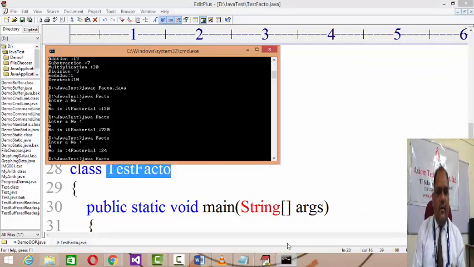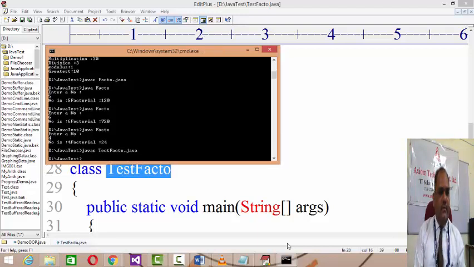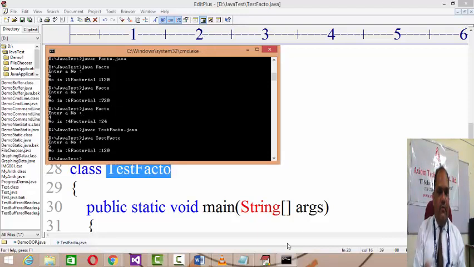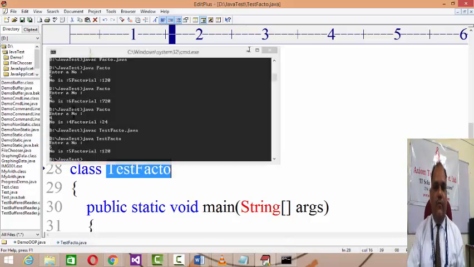And then javac TestFacto, right? If you try to compile Facto now, then it will compile, but at the time of run it will say that there is no main method available, right? So javac TestFacto.java, and then java TestFacto. The same result you will get over here. The factorial of 5 is 120, right?